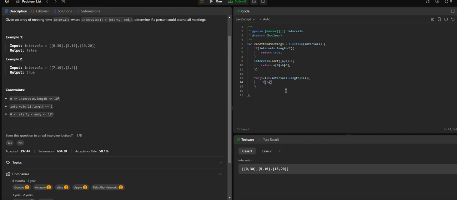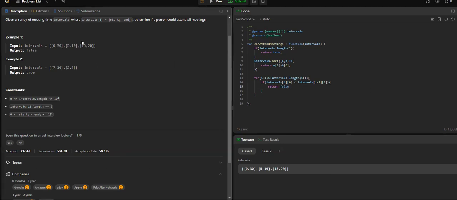Now the condition is: if intervals[i][0], the start of the current interval, is less than intervals[i - 1][1], the end of the previous interval, then we know there is an overlap and we can't attend both of them. So we are just going to return false.